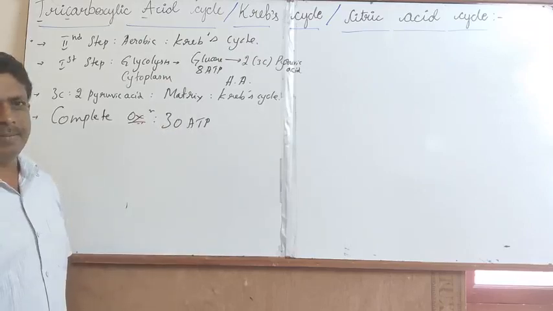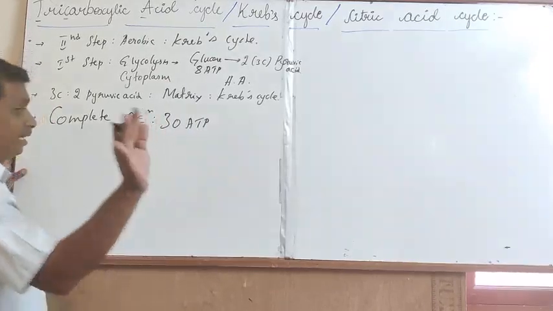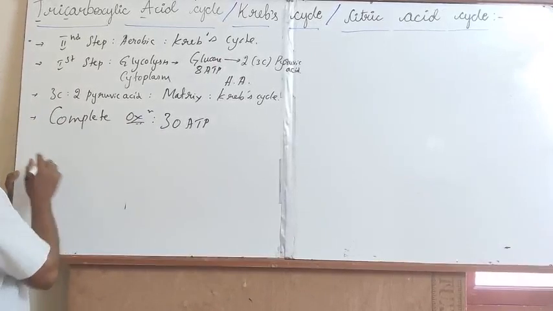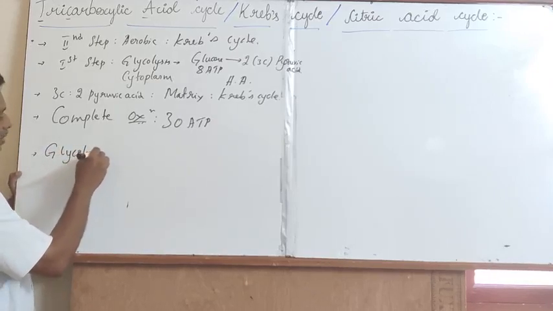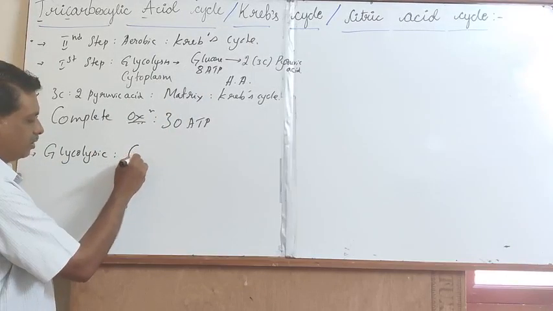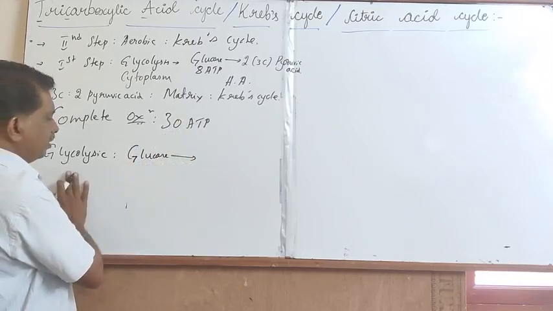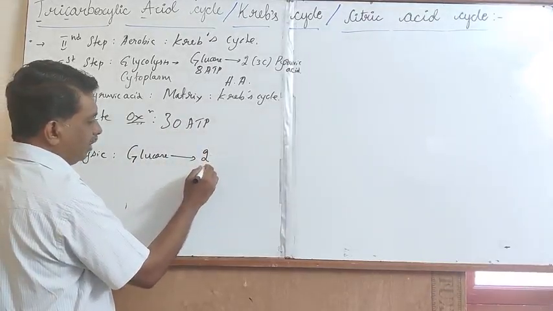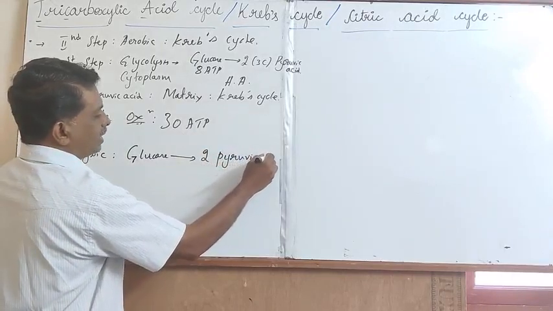Before the initiation of the Krebs cycle, during the initial stages, through glycolysis, the exosugar glucose is subjected to enzymatic degradation, leading to the formation of 2 molecules of 3-carbon containing pyruvic acid.